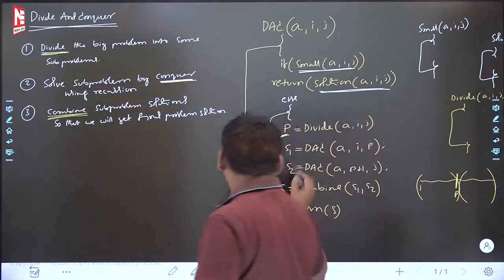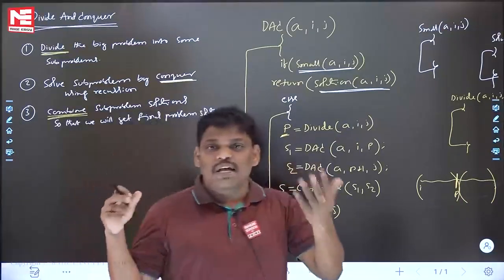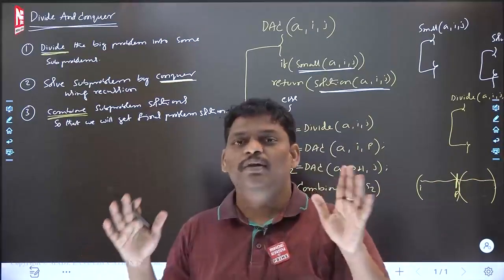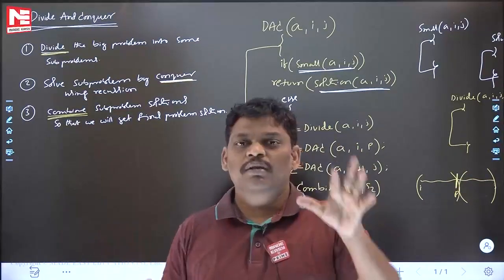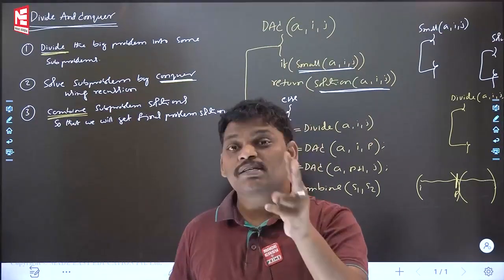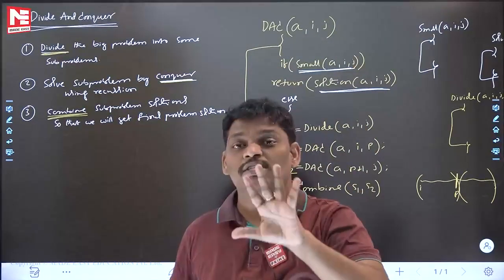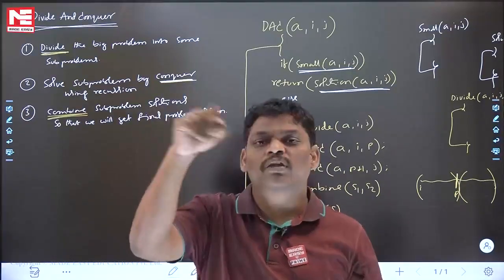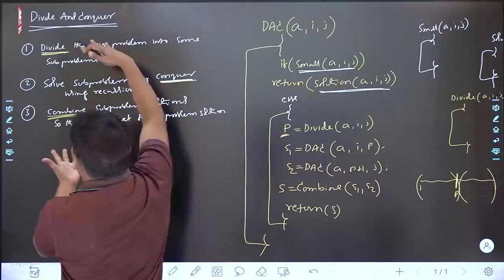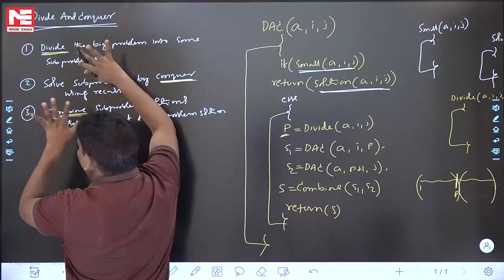Let me ask you one small thing, please listen. From the last few classes I am saying one line very importantly, and I am repeating that line again. In the recursion, is the if condition important or the else condition important? In the recursion, the else is the only important one. The if is only for stopping purposes. Else is the major part. That is the reason. This is the else part. I explained the else part initially. That is what is important.